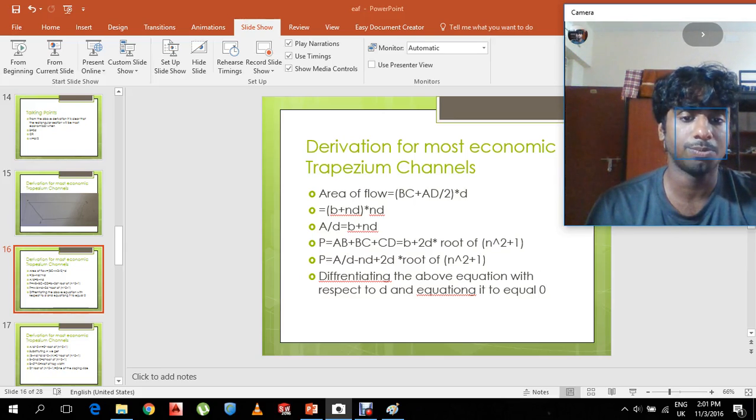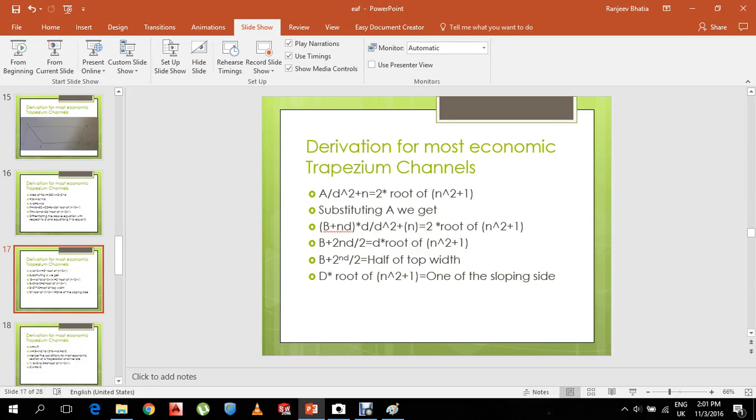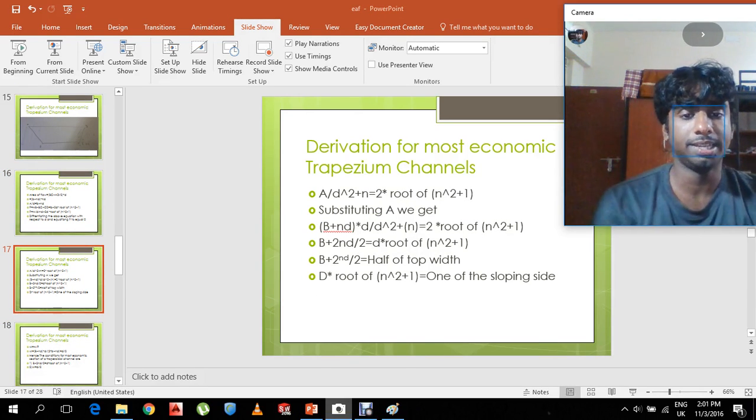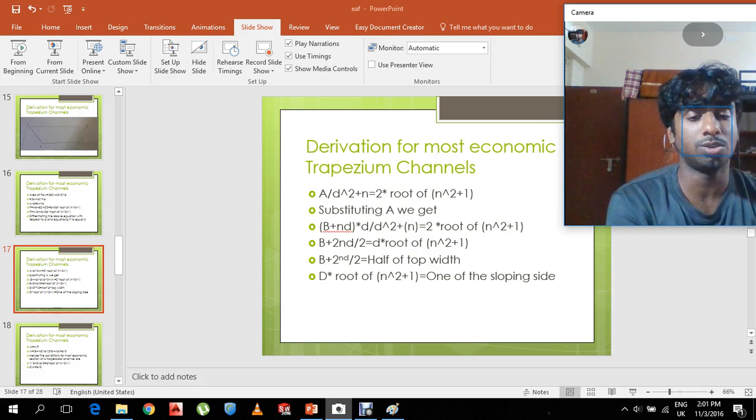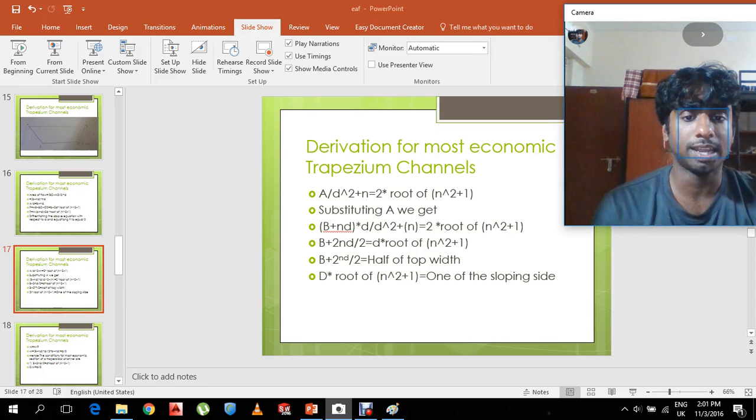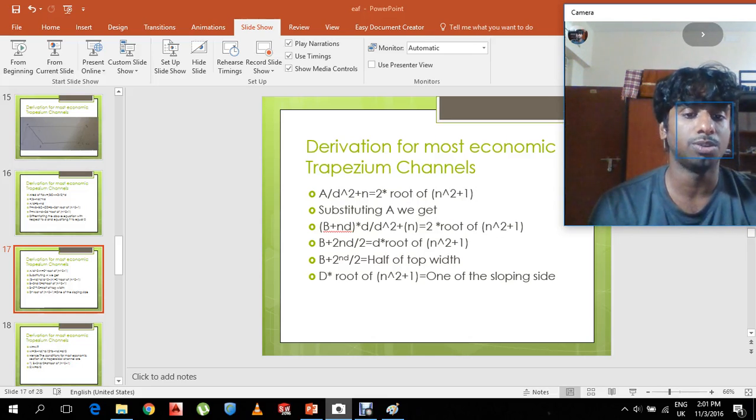Differentiating the above equation with respect to D and equating it to 0, we get A by D square plus n equal to 2 into root of n square plus 1. Substituting A, we get (B plus nD) into D by D square plus n equal to 2 into root of n square plus 1. Finally, we get (B plus 2nD) by 2 equal to D into root of n square plus 1, which is nothing more than half of the top width. D into root of n square plus 1 is equal to one of the sloping sides.